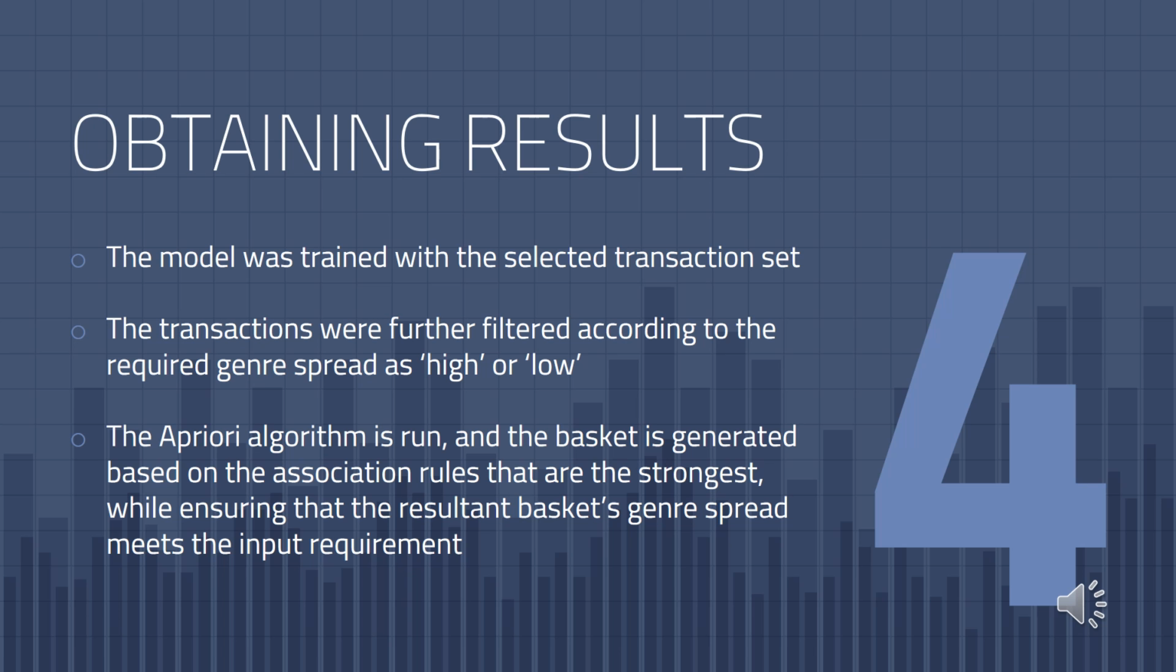This extra check was done because while generating baskets for high genre spread, it was discovered that the strongest association rules still suggested books of the same genre as the input book. In retrospect, this observation was not very unexpected because the data consisted of many books belonging to the same series or general topic, and most books of the same series were rated similarly.